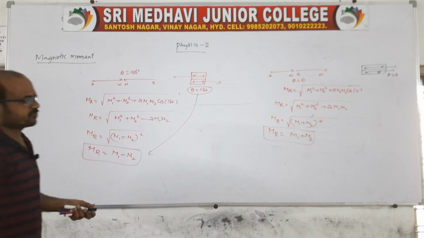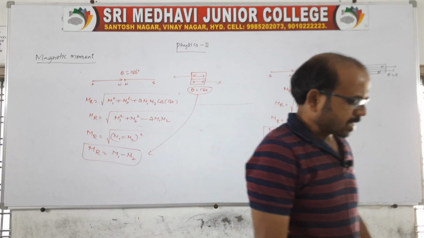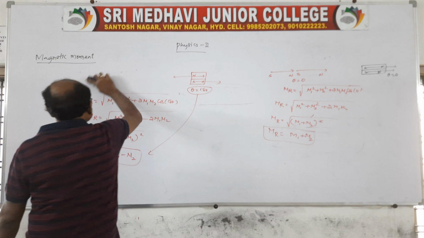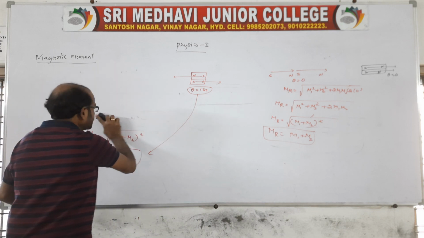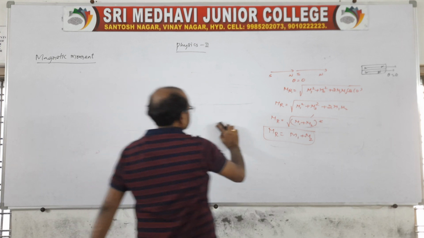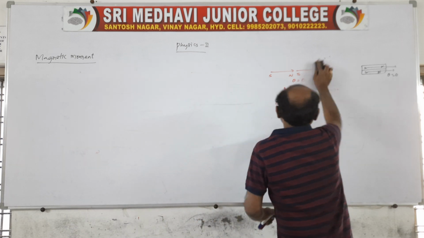Not only this, I will tell you another one also. If the magnets are perpendicular to each other, or in a T shape, for that also we need to find the resultant magnetic moment.